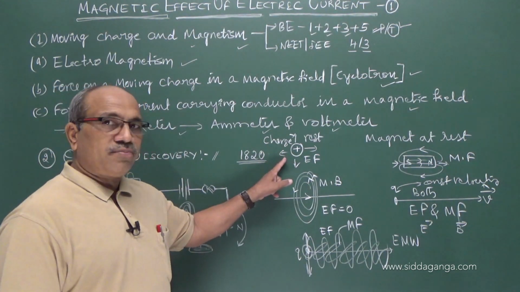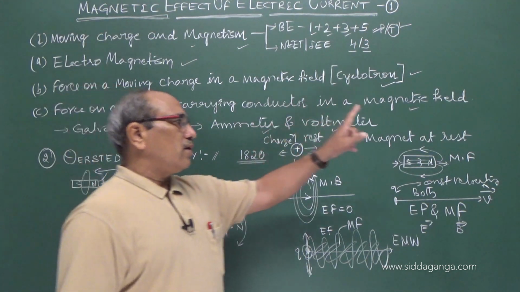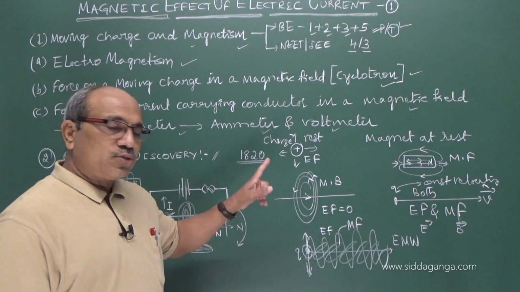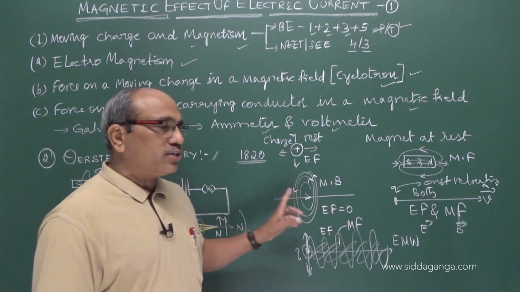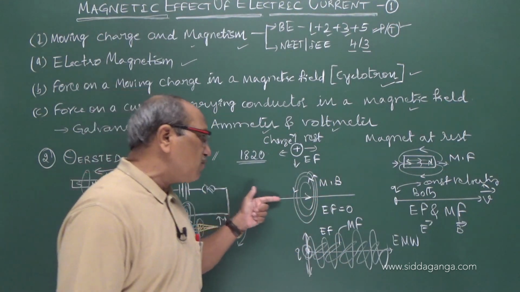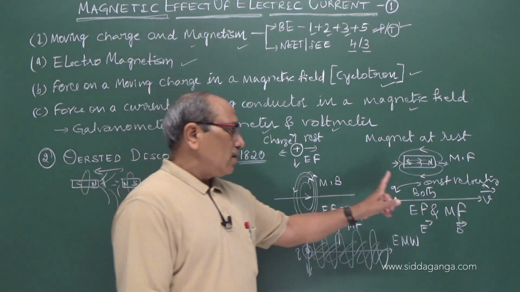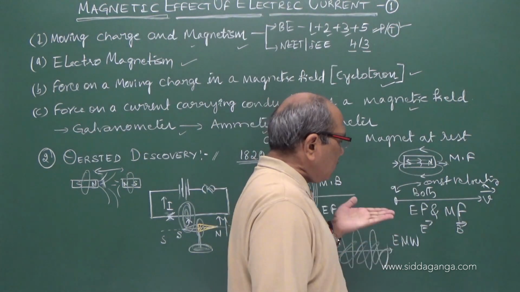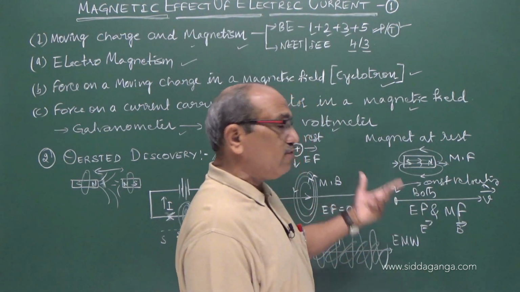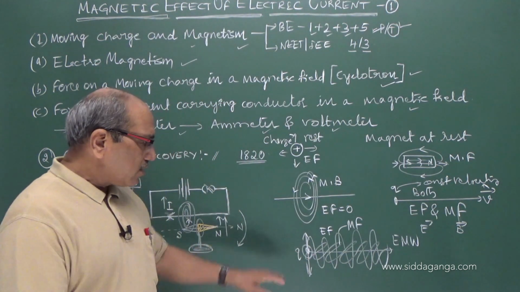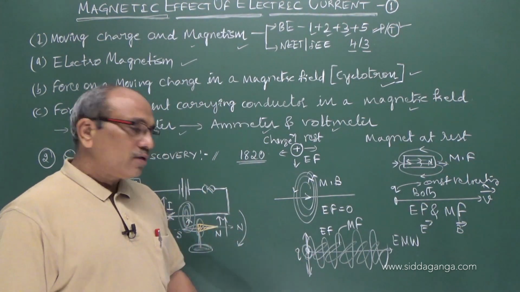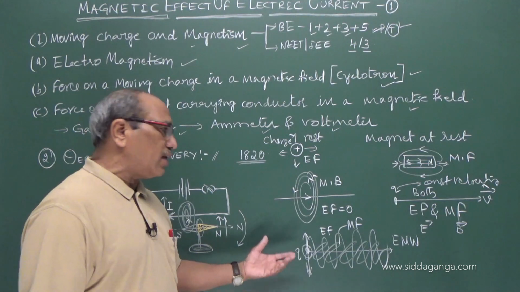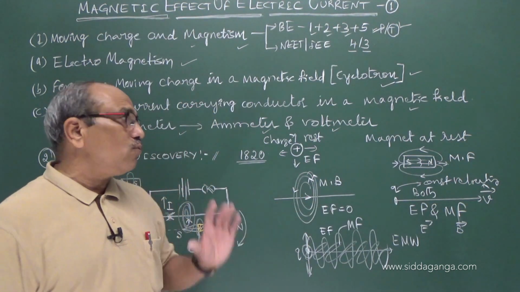Remember, a charge at rest can have only an electric field. A magnet at rest can produce only a magnetic field. A current carrying conductor produces only a magnetic field; the electric field is zero because the conductor is not charged, there is only a flow of charges in the wire. Again, a charge moving with constant velocity produces both, the electric field in one plane and the magnetic field perpendicular, simultaneously in phase. An accelerating or vibrating charge produces an electromagnetic wave.